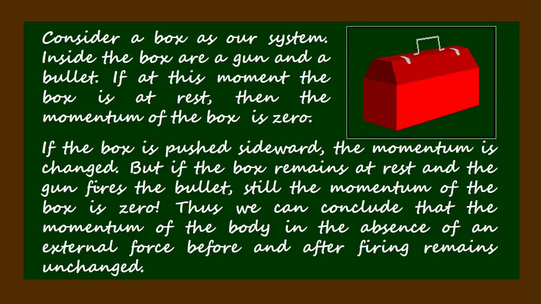Consider a box as our system. Inside the box are a gun and a bullet. If at this moment the box is at rest, then the momentum of the box is zero. If the box is pushed sideward, the momentum is changed. But if the box remains at rest and the gun fires the bullet, still the momentum of the box is zero. Thus we can conclude that the momentum of the body in the absence of an external force before and after firing remains unchanged.